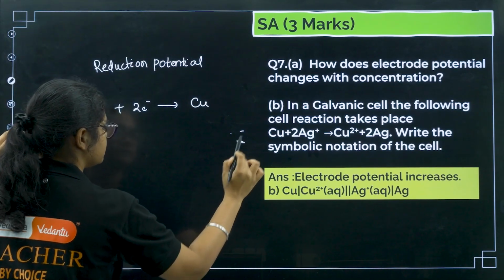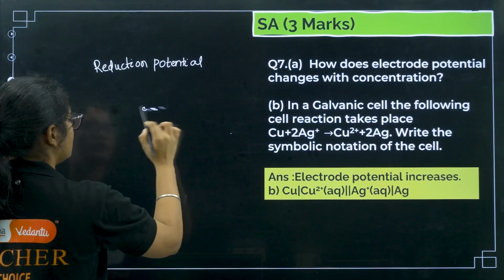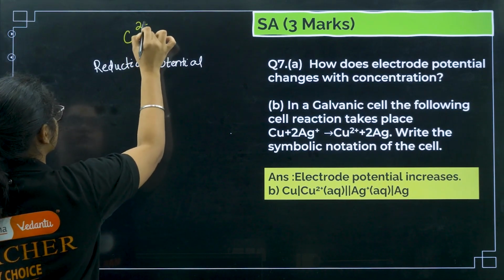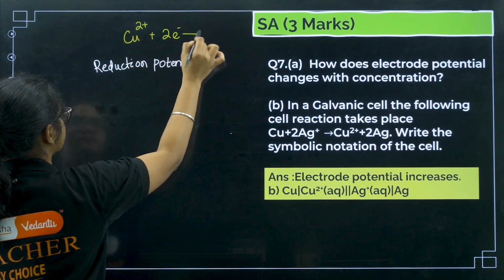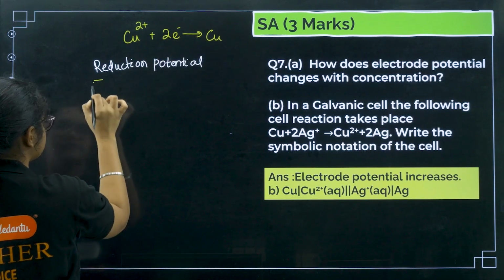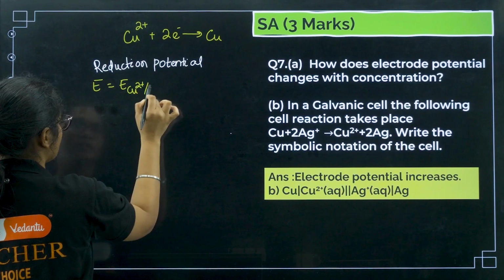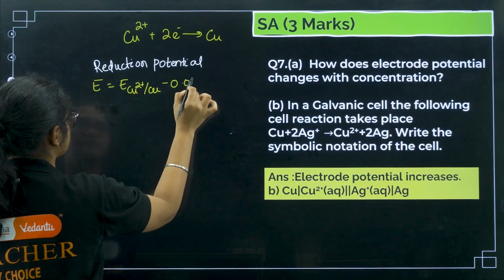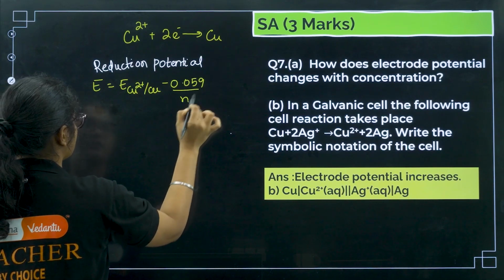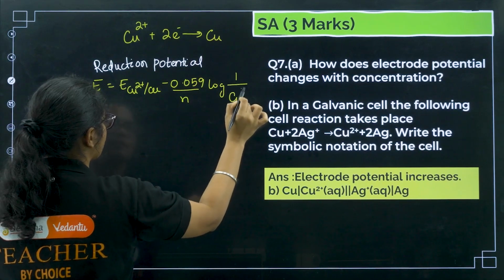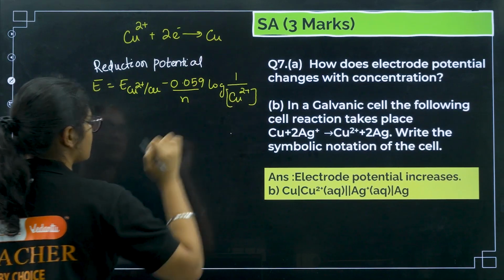I need to make some space and write here. Suppose the reaction is like this, Cu2+ plus 2 electrons gives you copper, right? This is a reduction reaction. So E of the electrode will be E naught of copper minus 0.059 by n log of 1 by the Cu2+ concentration.